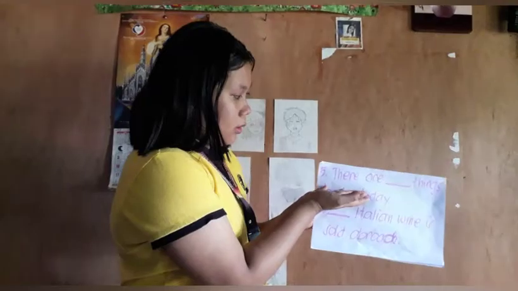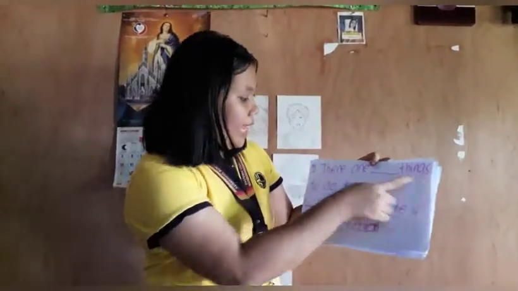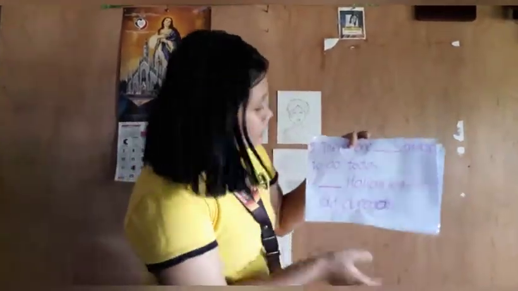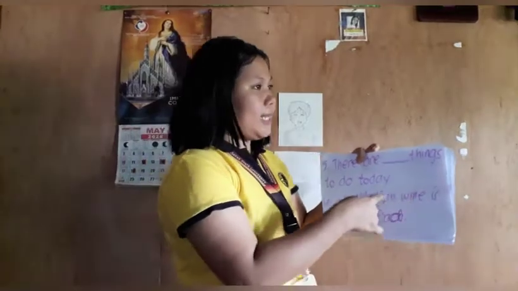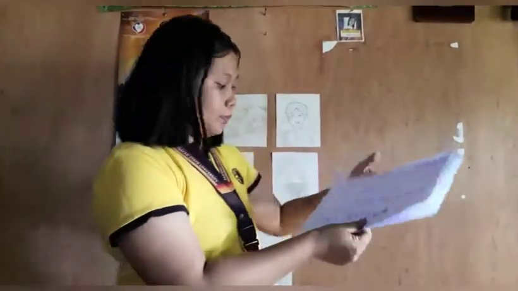And then number 5. Will you please read? There are blank things to do today. What do you think is the answer? The answer is many. There are many things to do today because things is an example of a countable noun. So we're going to use many. Number 6. Blank Italian wine is sold abroad. What do you think is the answer? The answer is much, since Italian wine is an example of an uncountable noun. So we have to use much.